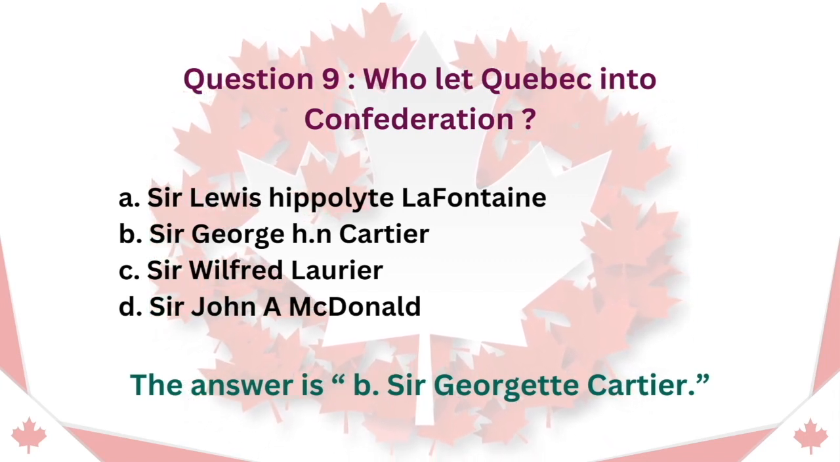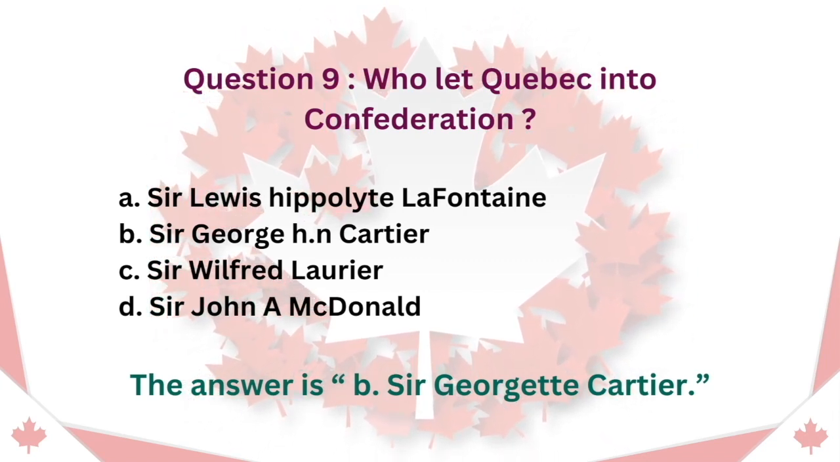Question 9. Who let Quebec into Confederation? A. Sir Louis-Hippolyte Lafontaine. B. Sir George-Étienne Cartier. C. Sir Wilfrid Laurier. D. Sir John A. Macdonald. The answer is B. Sir George-Étienne Cartier.